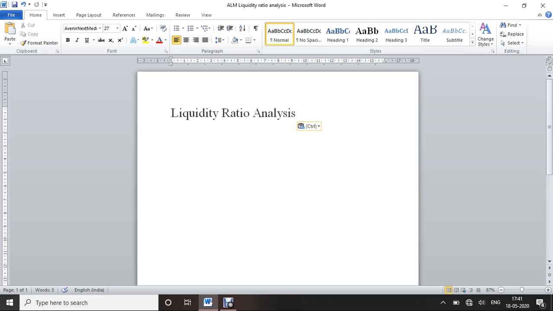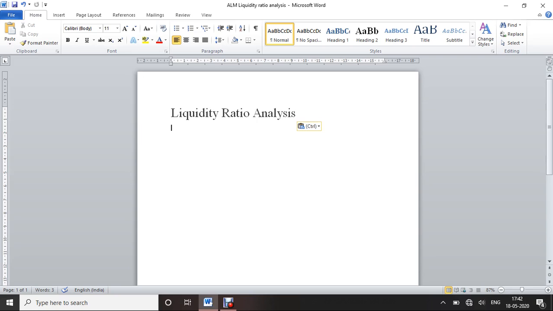This is to say the majority of current assets should not get tied up in inventories and credit sales, that is, accounts receivable. Otherwise the company will run out of cash to meet its current or debt obligations. If they don't meet them, it will affect the company.